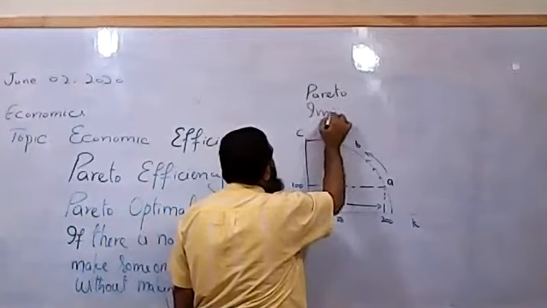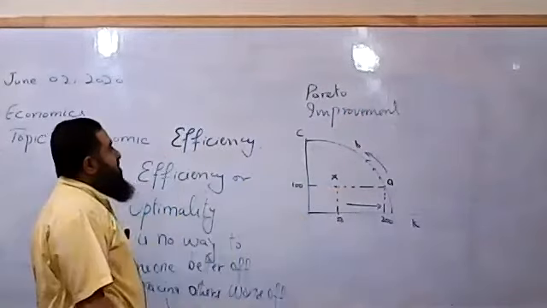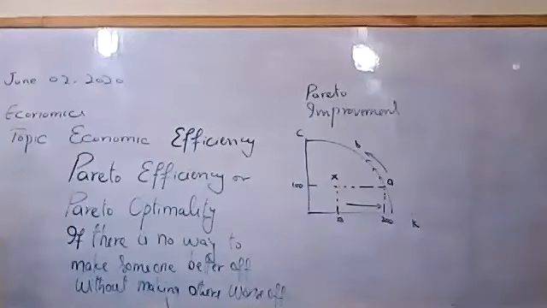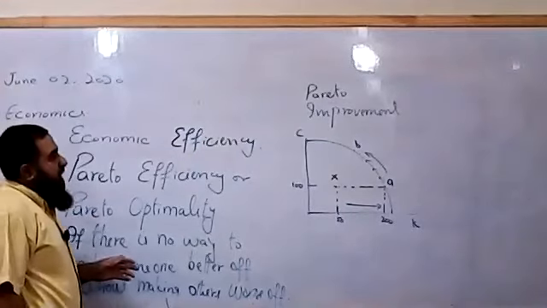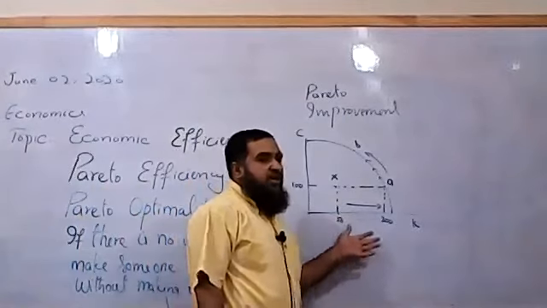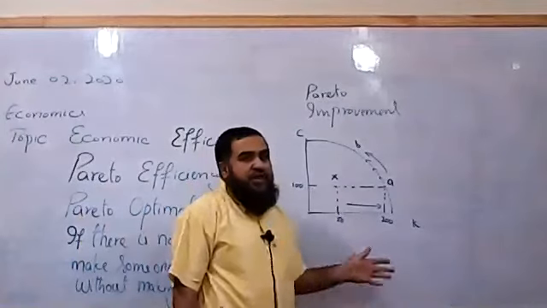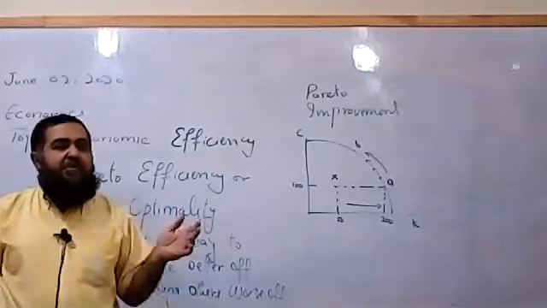Sometimes we are operating along PPC, but there is going to be Pareto improvement. What do we mean by Pareto improvement? We are having a bridge outside our school on the Kashmir Road. Previously, we did not have it. So the government has produced this bridge by making someone worse off in order to improve the Pareto efficiency. Previously, it was a congested point. Or if we are constructing a school by sacrificing the output of agricultural products, we are improving the Pareto efficiency or Pareto optimality.